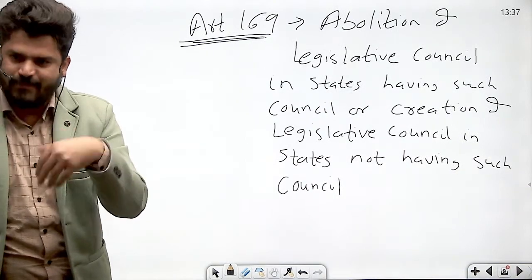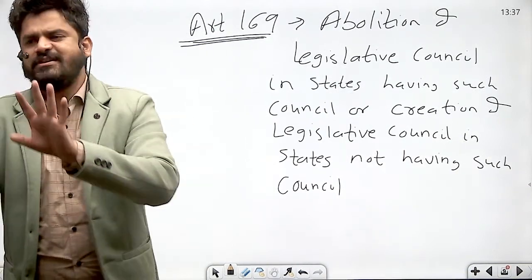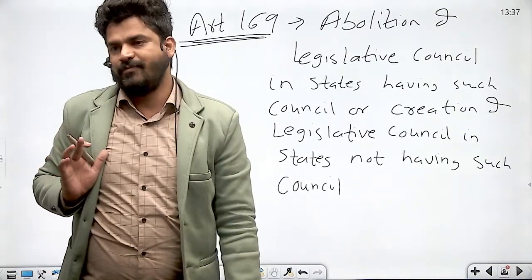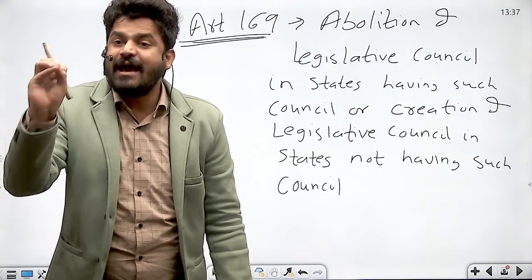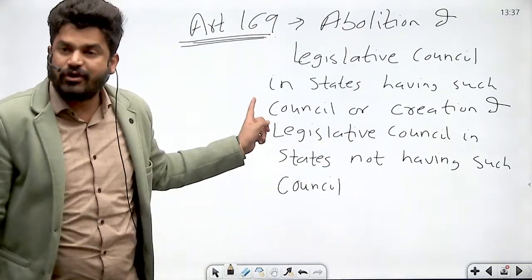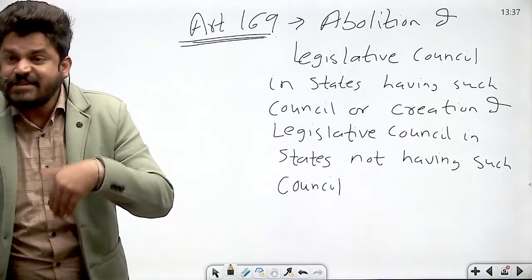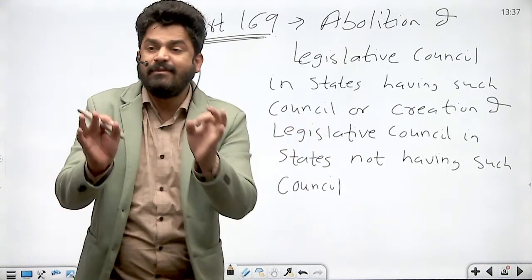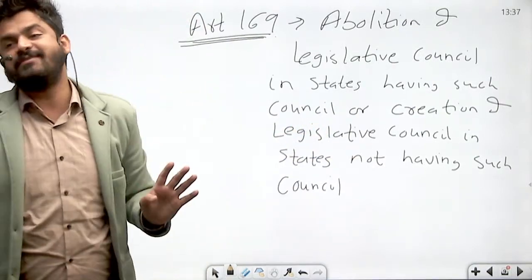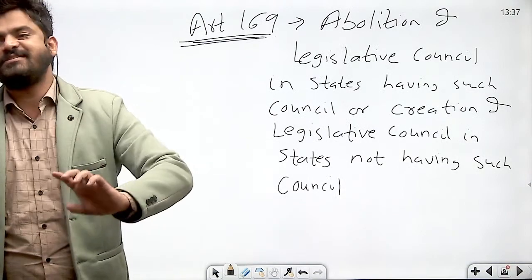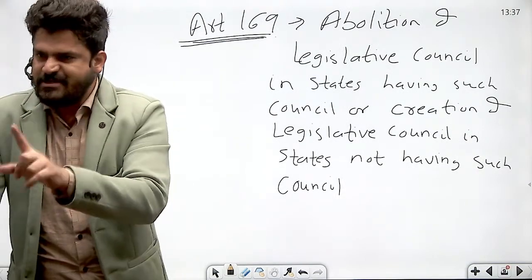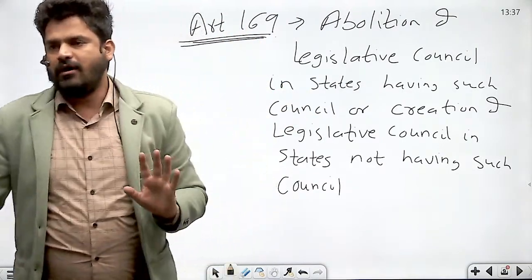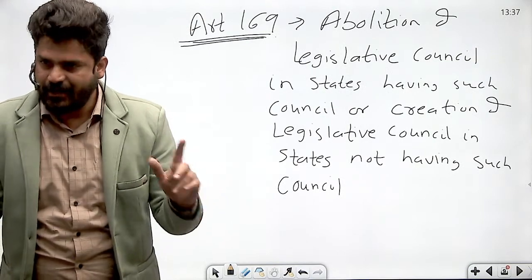After the state legislative assembly has passed the resolution for creation or abolition of the legislative council, whatever it may be, it is up to the Parliament whether to accept that resolution or not. So ultimately, the Parliament of India has the power to abolish or create the legislative council. But the process can be initiated only by the state legislative assembly. It is only after the state legislative assembly passes the resolution by special majority of the second kind that Parliament may by law create or abolish the legislative council. Got it? It is very important to understand.